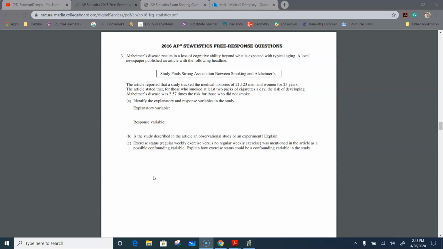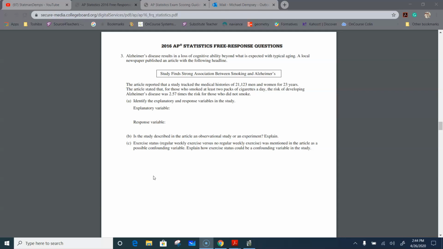Right. The response variable is really categorical. So the explanatory variable is somewhat quantitative. We could quantify less than 1. If I said how many packs of cigarettes you smoke a day, less than 1, right? 1 to 2, and then 2 or more, and so on. So it's almost categorical, but it's a little bit more quantitative. The response variable, however, is categorical, right? Either they have Alzheimer's or they did not have Alzheimer's, right? So the response variable is presence of Alzheimer's, right? Later on in life.